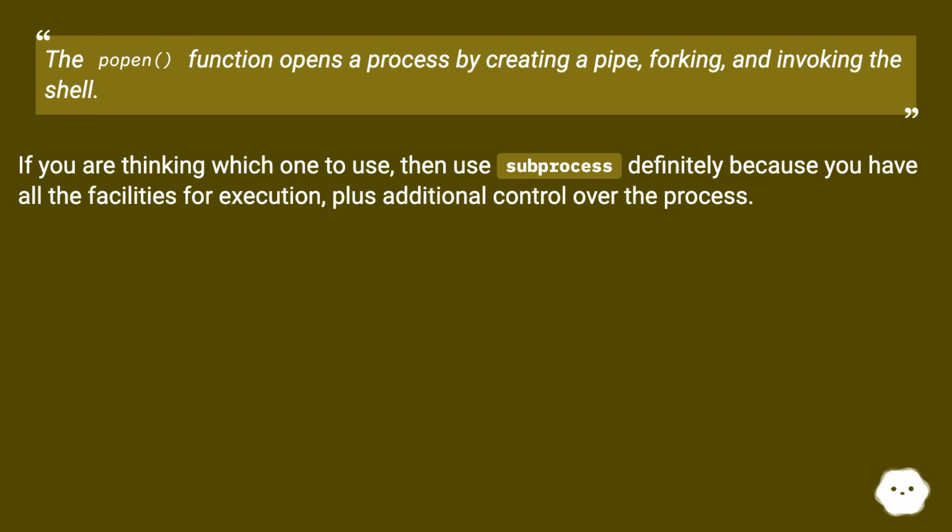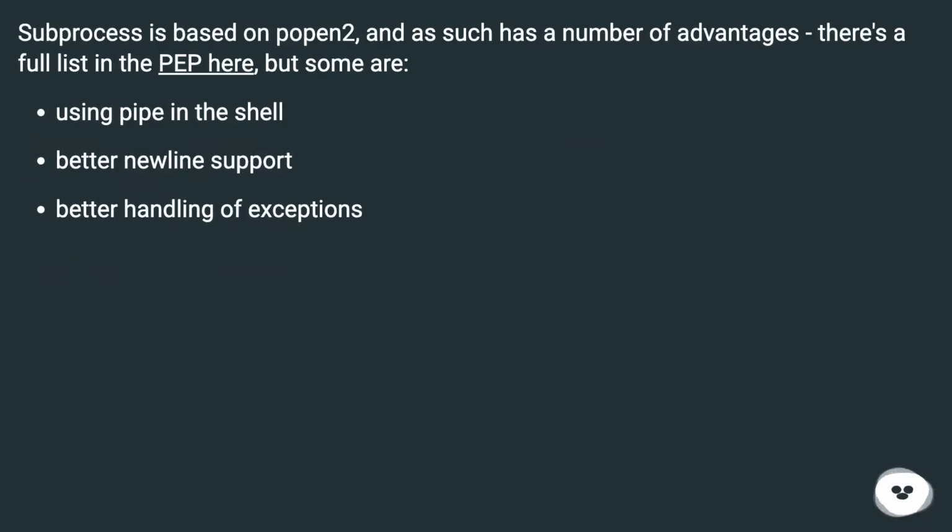If you are thinking which one to use, then use subprocess definitely, because you have all the facilities for execution, plus additional control over the process. subprocess is based on Popen too, and as such has a number of advantages. There's a full list in the PEP, but some are: using pipes in the shell, better newline support, better handling of exceptions.